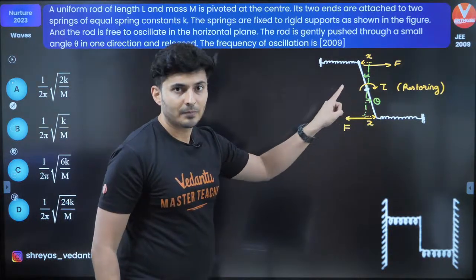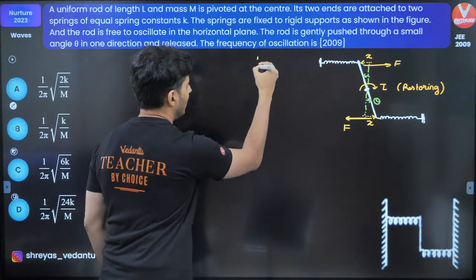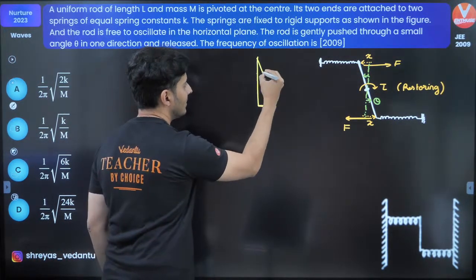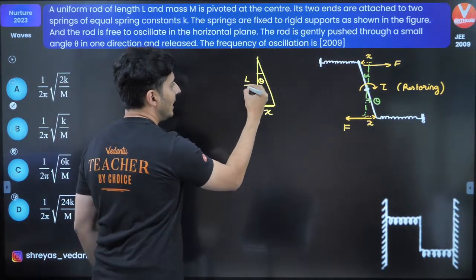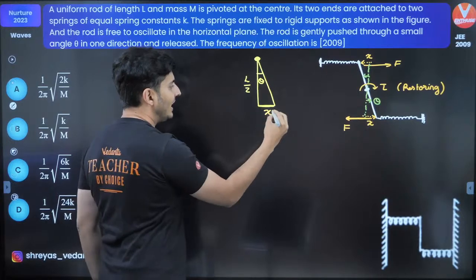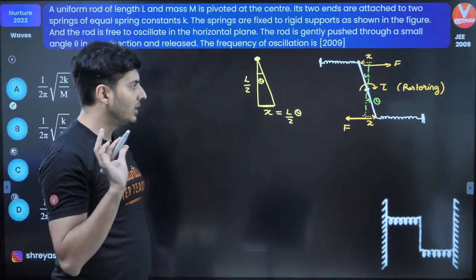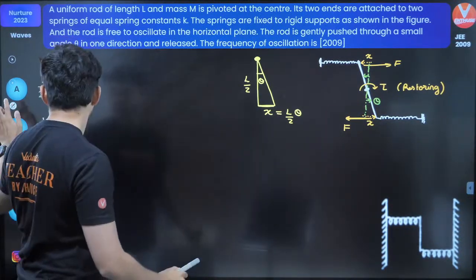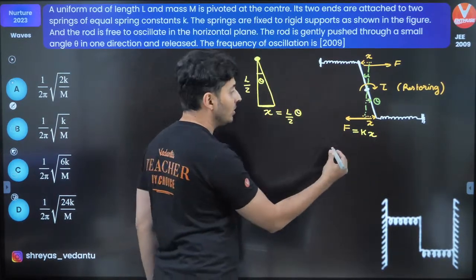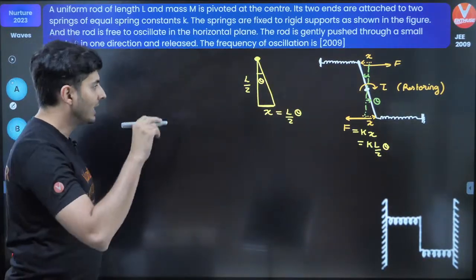In this triangle that you see, can you see this part over here? This is x almost, this is theta, and this is L by 2. If the total length of the rod is L, this is L by 2. This is your hinge point. So can I say x is actually L by 2 into theta? Force is kx. This force is k into x, and x is L by 2 into theta. That means it will be k L by 2 into theta. Got it? Okay. Next step.